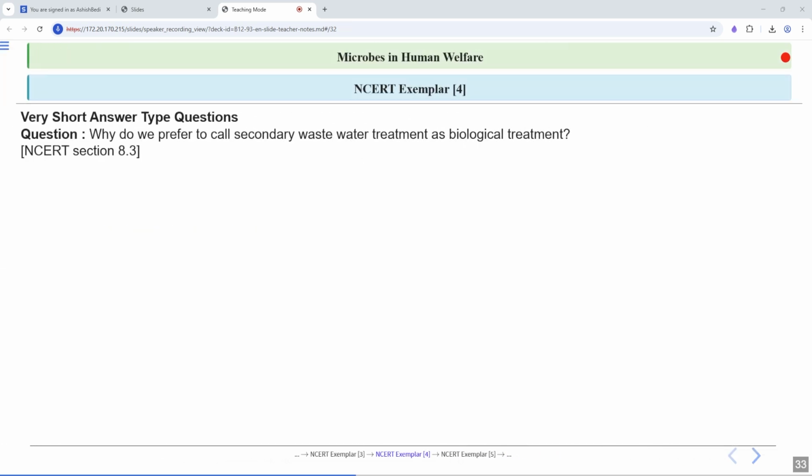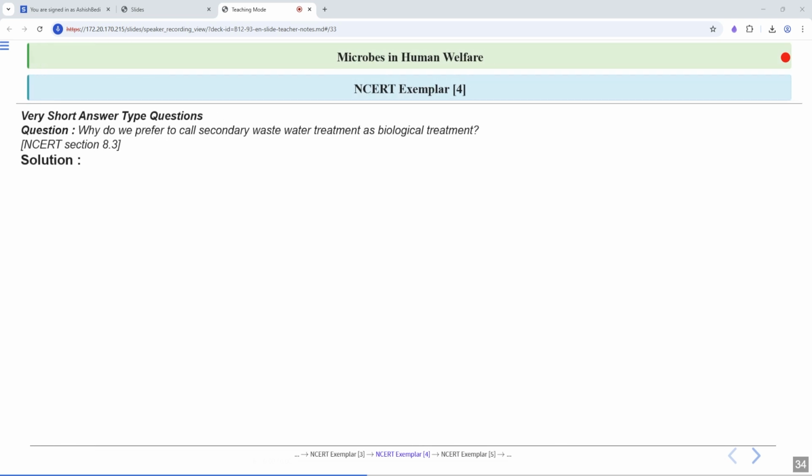Next question, why do we prefer to call secondary wastewater treatment as biological treatment? Okay, so let's have a look at the answer. The main reason secondary wastewater treatment is called biological treatment is because it depends on living organisms to do the work of cleaning the water.